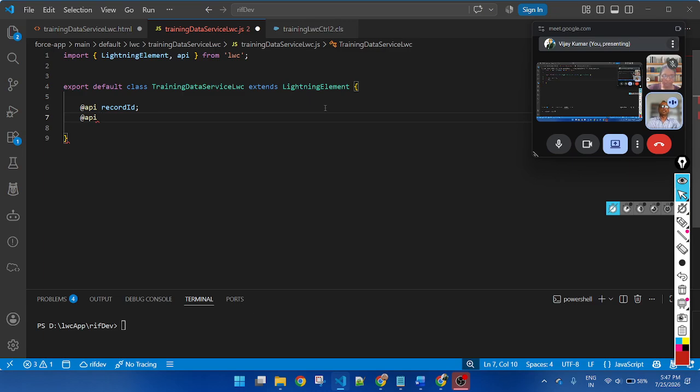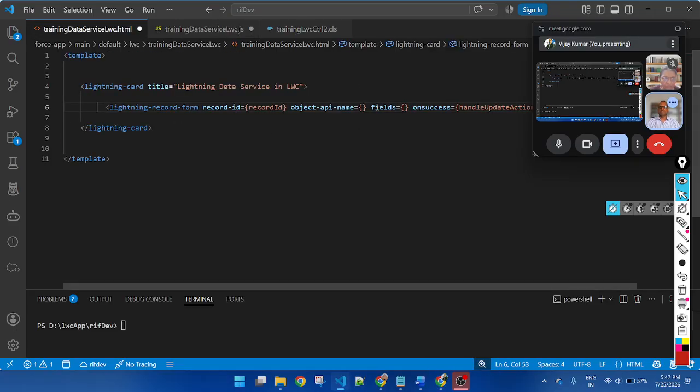Here I want to create a contact record, so pass the API name of the object: Contact. Here I am inserting a record of contact, so pass the object name.